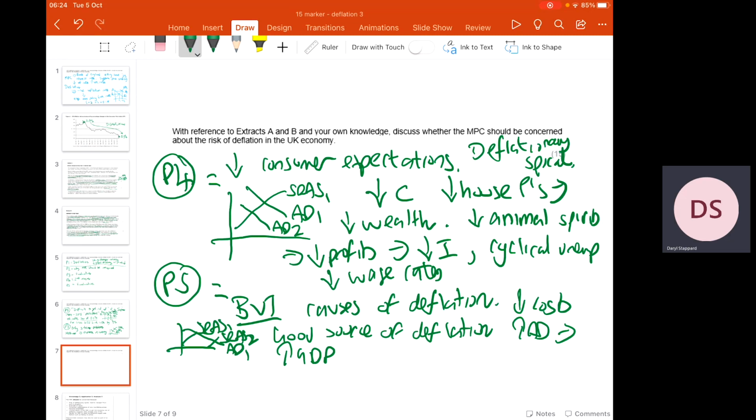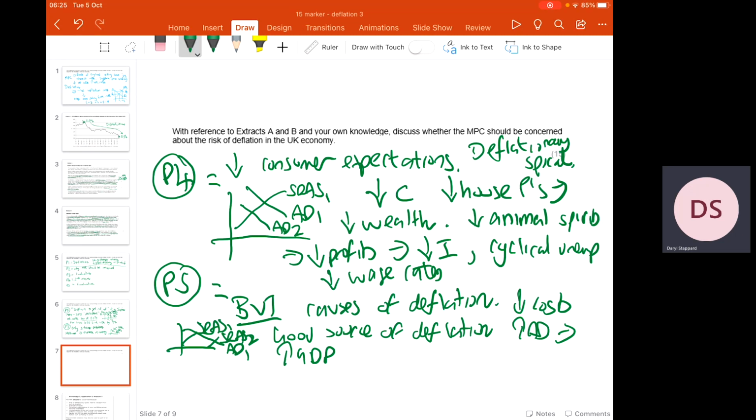Paragraph 4. Another reason why they should be concerned is because of the impact that deflation has on consumer expectations. When people get used to deflation in the economy, they start to reduce consumption. The reason why they do this is if they expect expensive products to fall in price, people delay consumption decisions. And this could, for example, reduce the demand for new houses. Overall, this will therefore force down house prices, but also the prices of expensive goods and services such as cars.